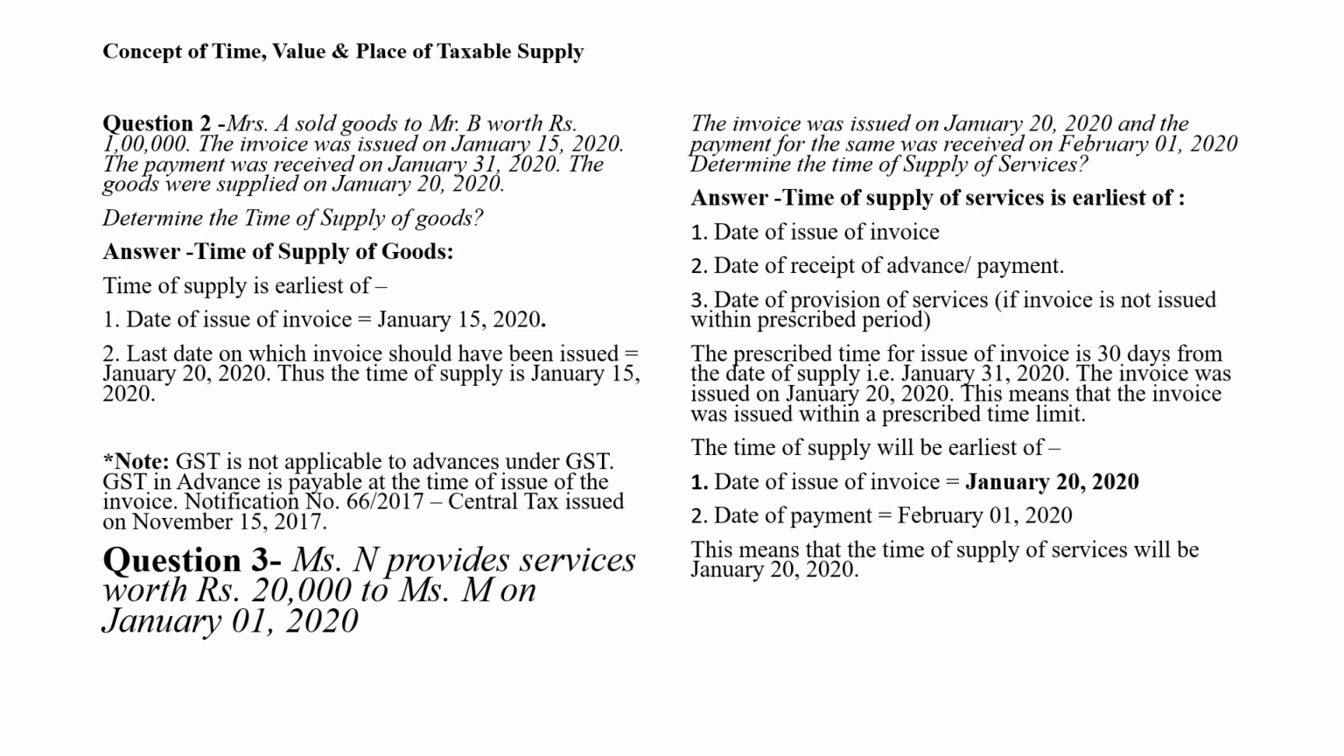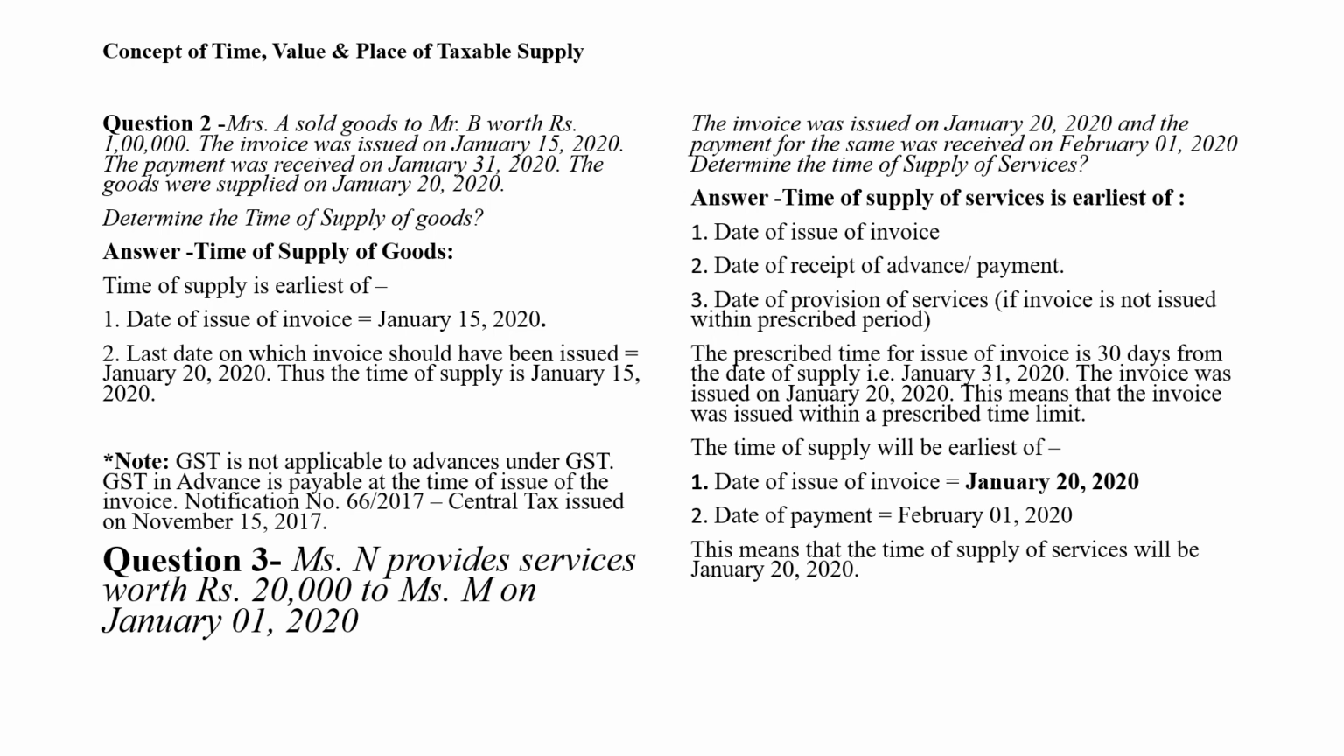of the service. The time of supply will be the earliest of the date of issue of invoice, that is January 20, 2020, and the date of payment, that is February 1st, 2020. This means that the time of supply of service will be January 20, 2020.